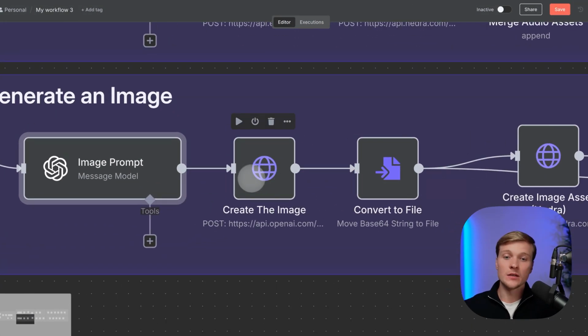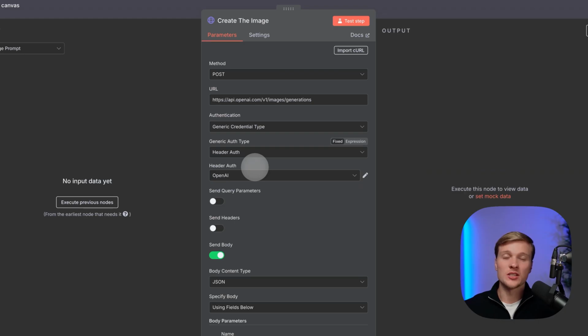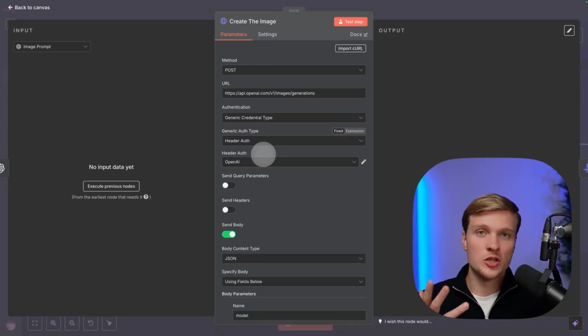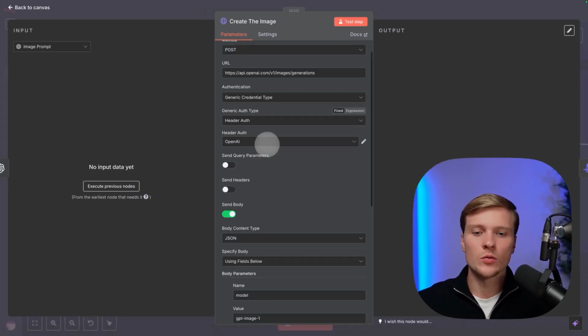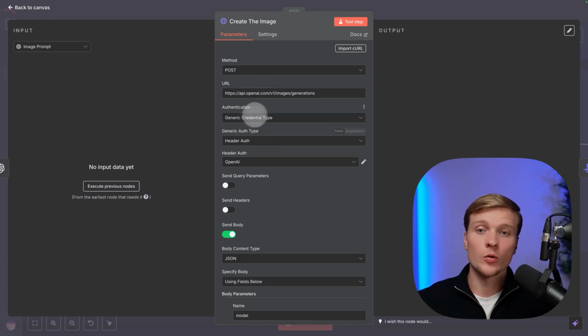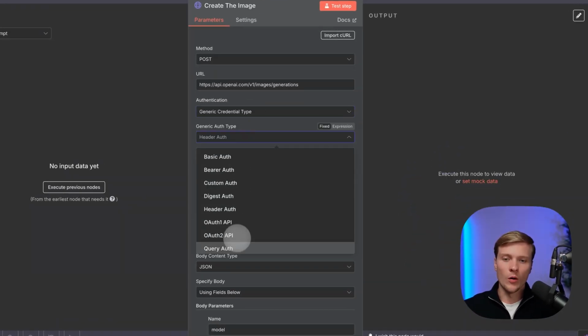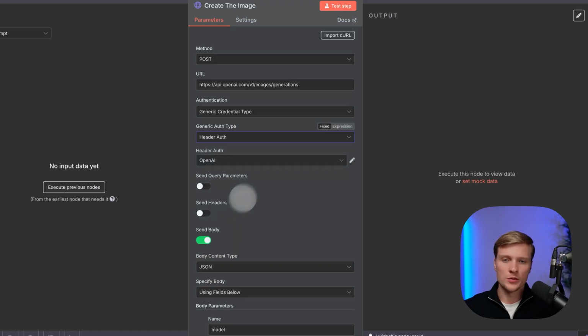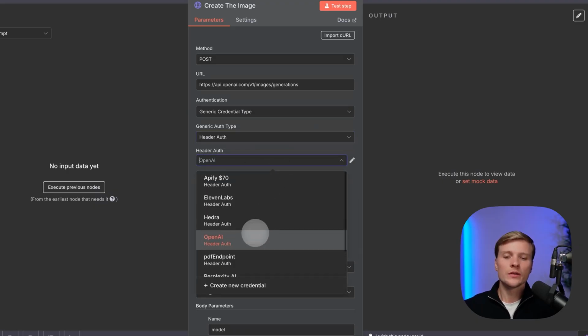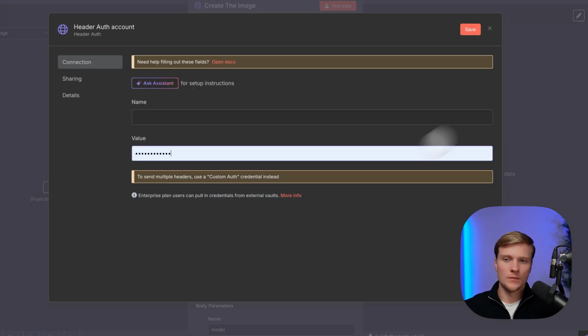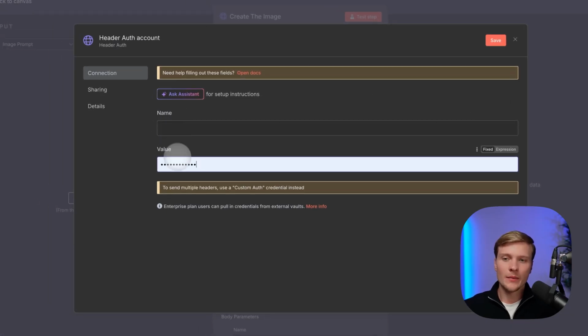And then in this node, we're doing the HTTP request because this image generation is not yet supported natively. For that reason, we'll need to create a new credential. So here you will press generic credential type, then you will press the header auth. It is this option, header auth. And here you will press to create new credential, and you will need to paste the name and the value.